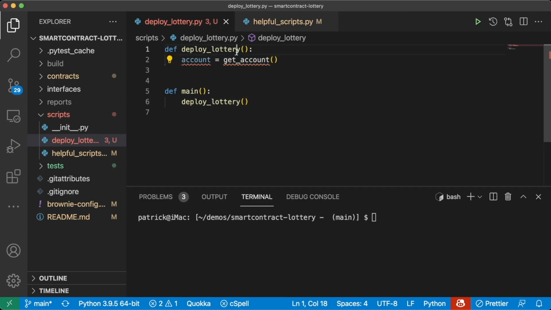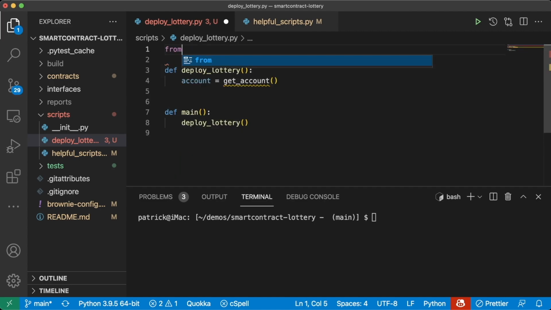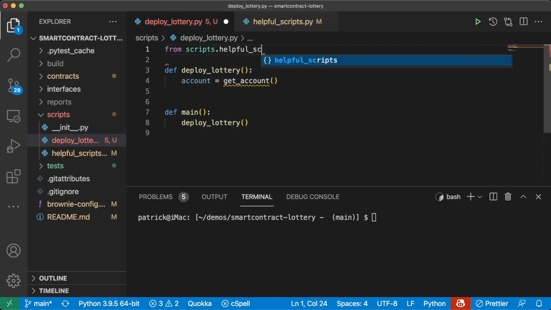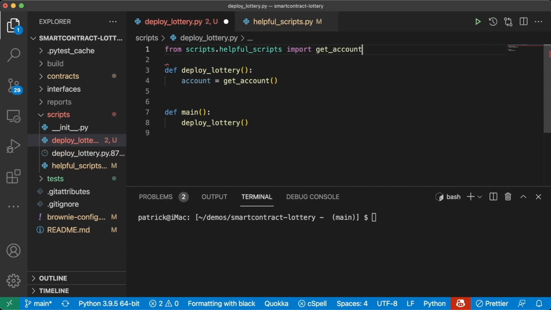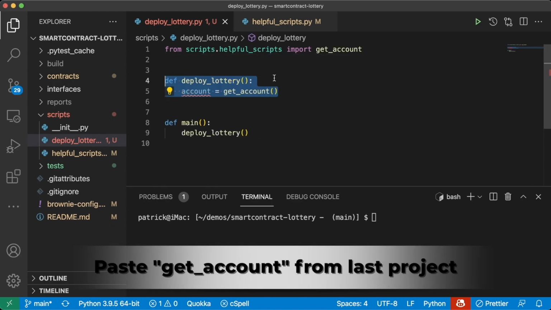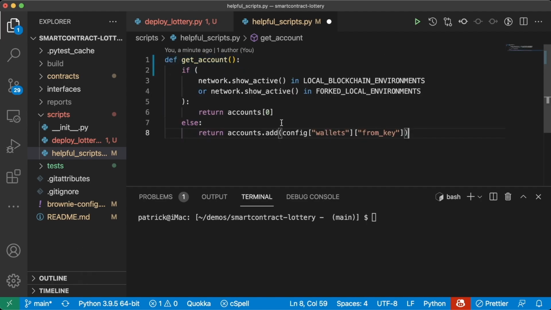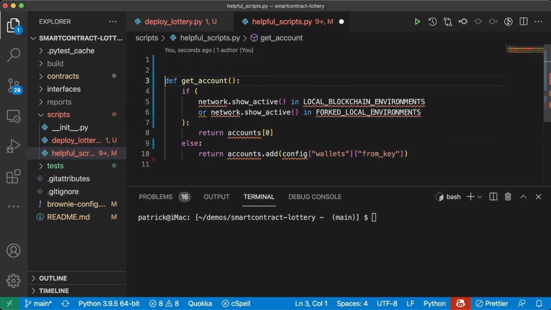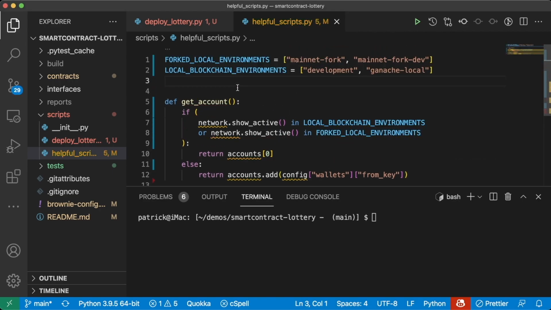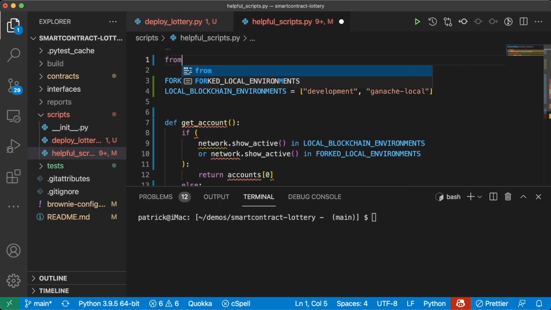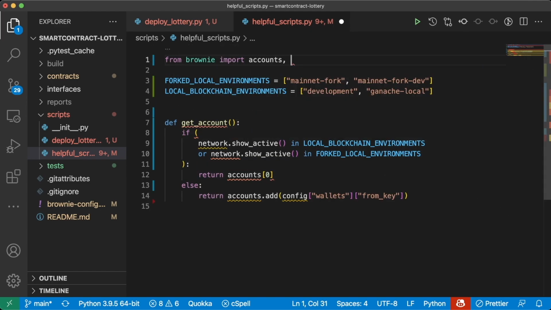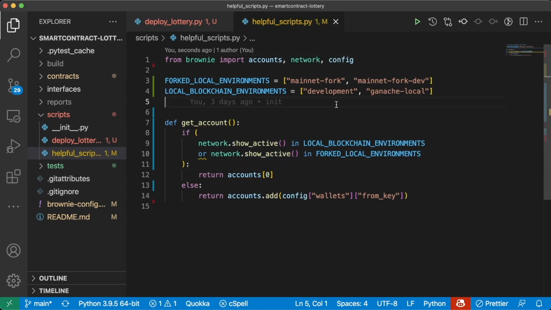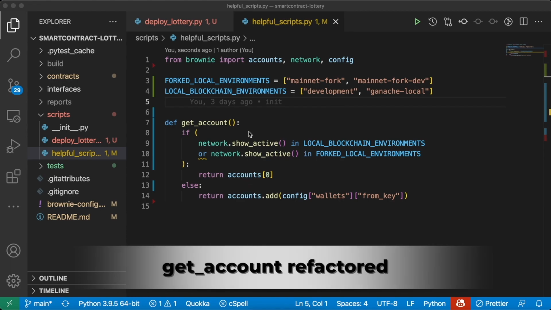We'll copy this into our deploy_lottery. We'll do from scripts.helpful_scripts import get_account. Now this is what our get_account looked like in our last project. Along with that, we had these forked local environments. We also had from brownie import accounts, network, and config to make this look really nice, right? Let's flesh this out just a little bit more so it's even more robust.